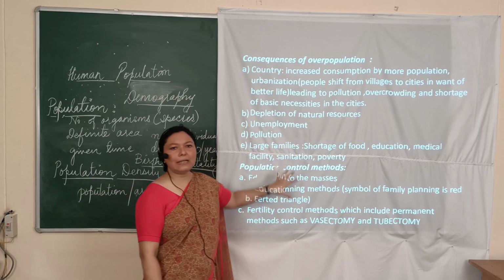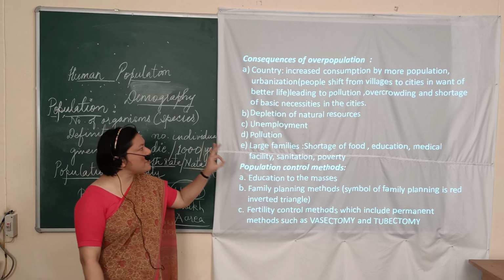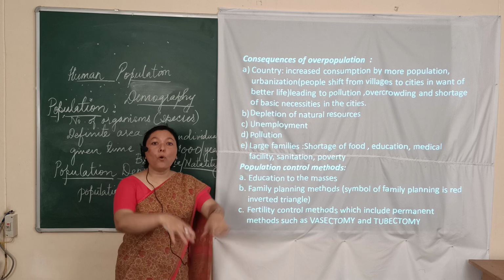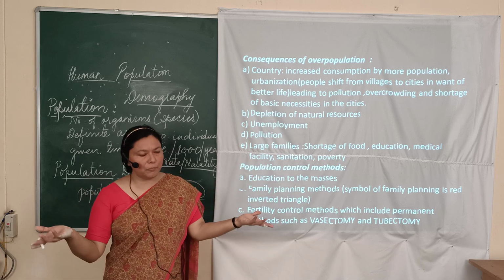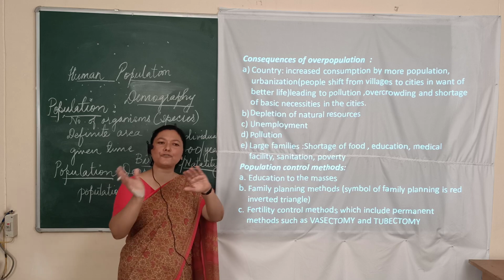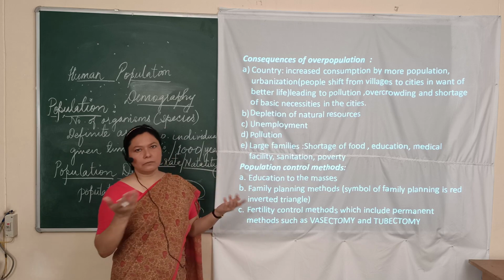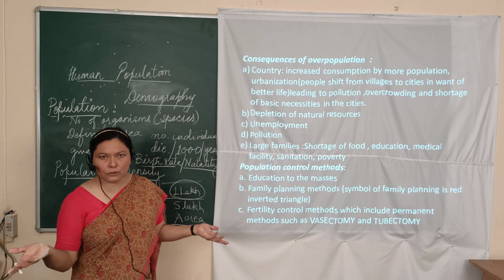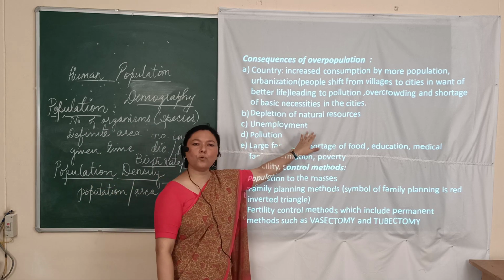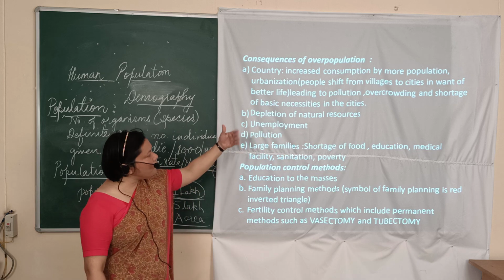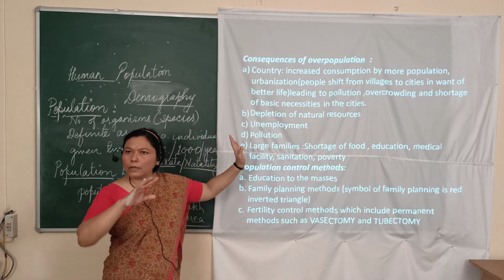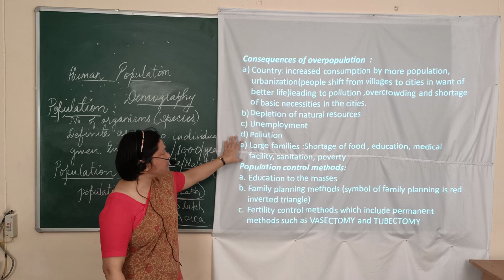It is definitely going to affect the plants, because when we have more population, more land area will be used up for making buildings, and the agricultural land will be shifted to the use of these buildings and so on. As a result, we find that there will be loss of so many natural resources. And of course, the pollution also can affect here. So, they are dependent on each other.